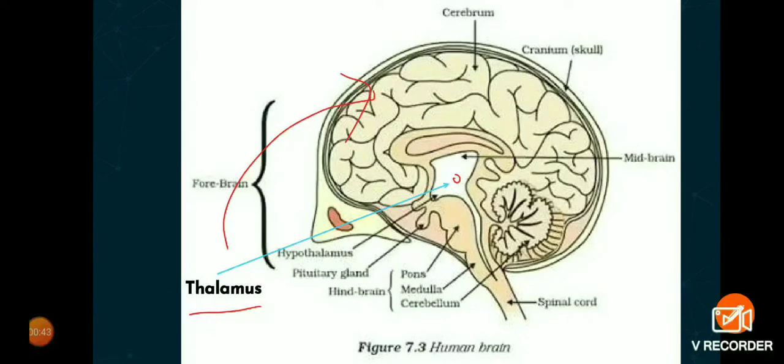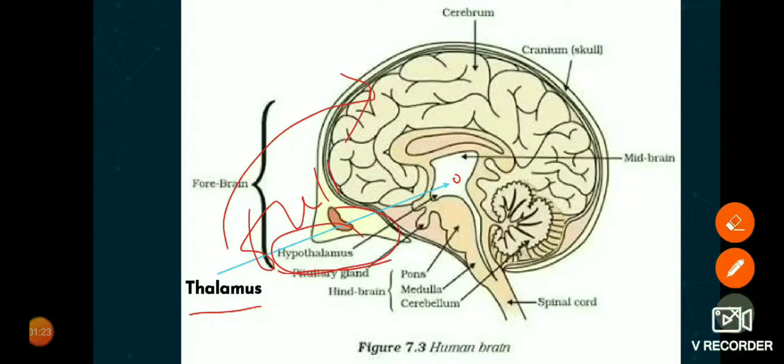Okay. Next is hypothalamus. This hypothalamus is a very small portion located over here. It is a main center for feeling full. It is associated with hunger. For example, when you are eating something at a particular point of time, what do you feel? You will have a sensation of what? Full, right? So then after that, you will stop eating. You won't eat after that, isn't it? So that complete sensation of feeling full is associated with this part, hypothalamus.